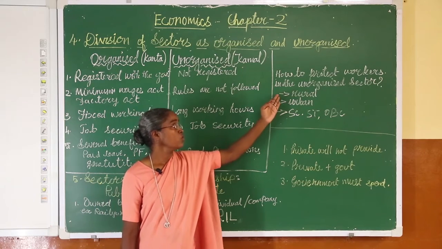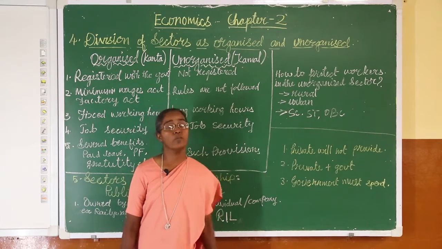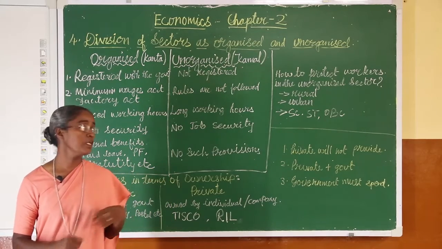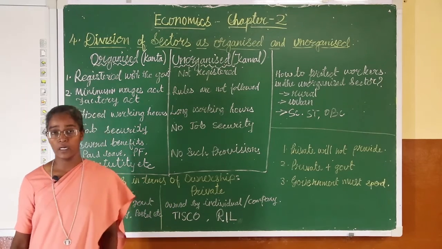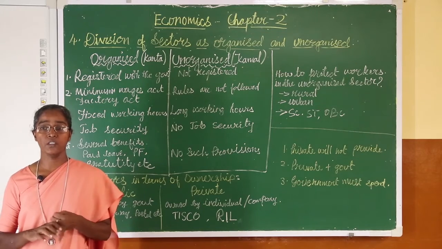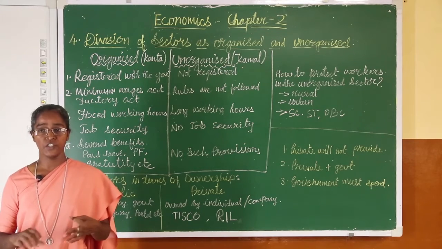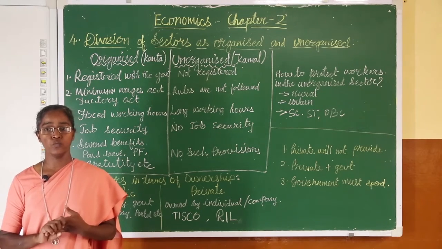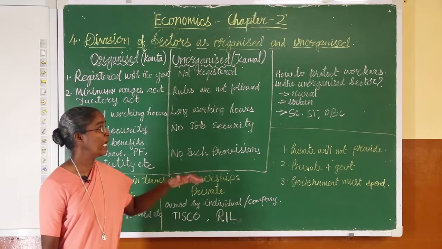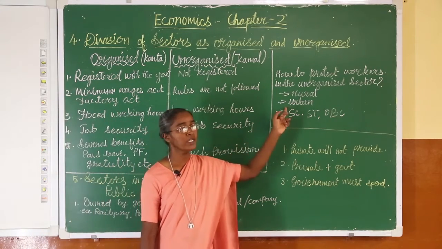And it is not only rural areas, it is in the urban areas also. When we speak about urban areas, there are also many people who come under the unorganized sector, like small scale industries, casual workers in construction, trade, transport. Now all these people are working in the unorganized sector in the urban areas.